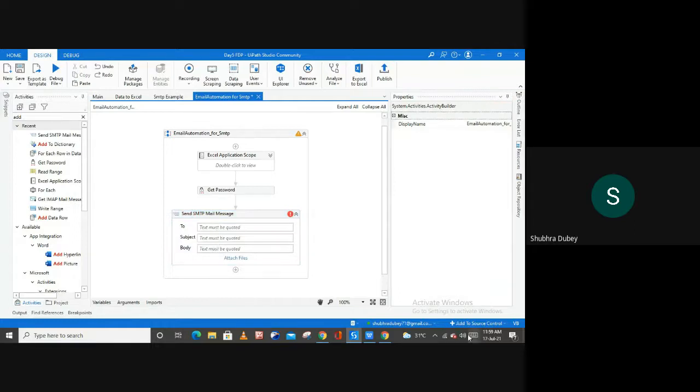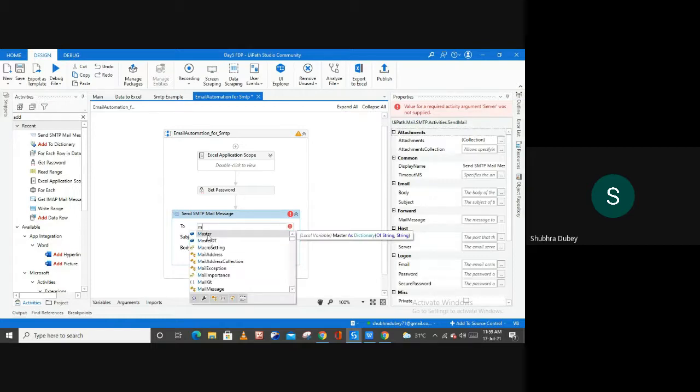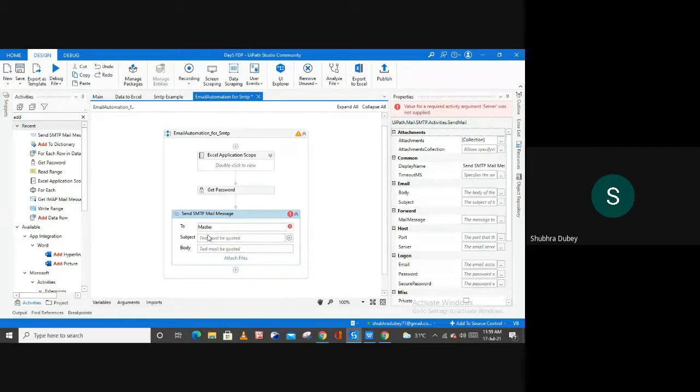So in this send SMTP, let me just check one more thing. Here inside of this To portion, I have to type master and then dot coaching.